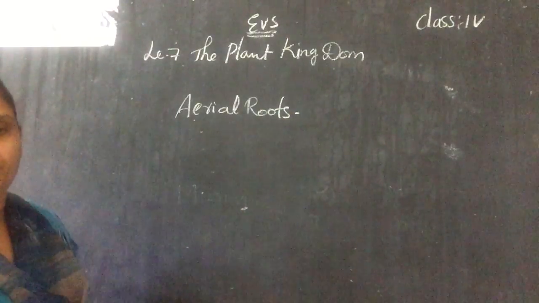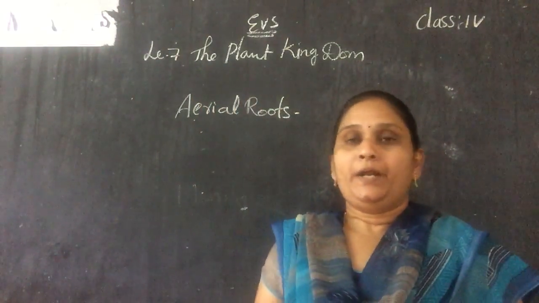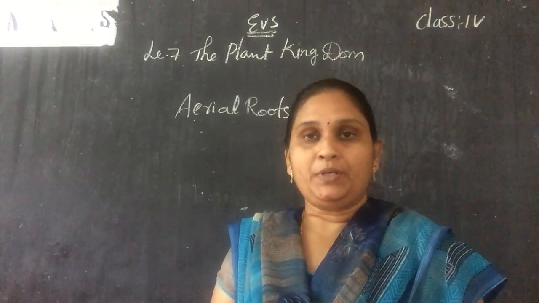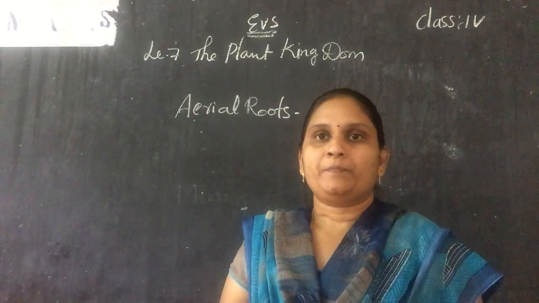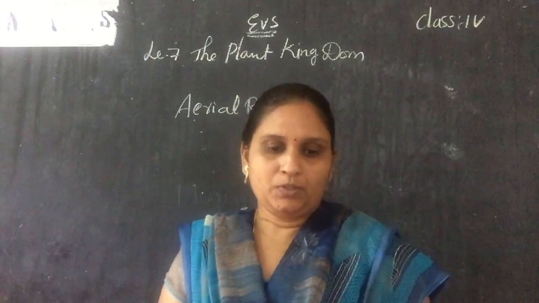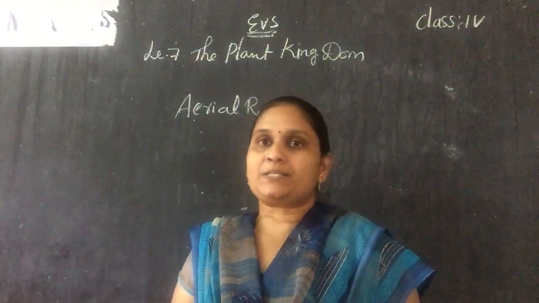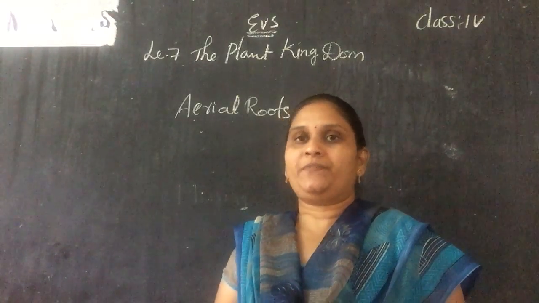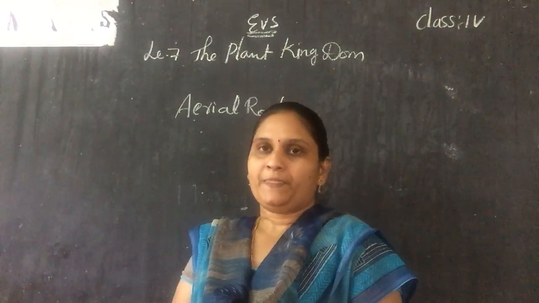Actually, what is the specialty of the aerial roots? These roots grow above the ground. It means they do not come from the root, but from another part of the plant, from the branches and from the stem. So the roots that grow from the other parts of the plant and are seen above the ground are known as aerial roots.